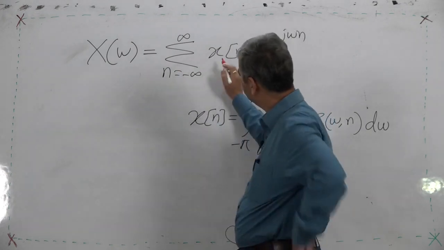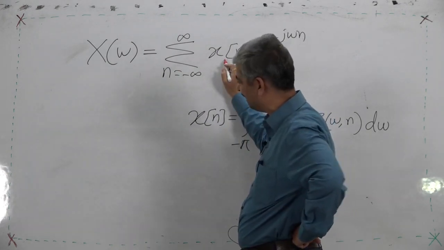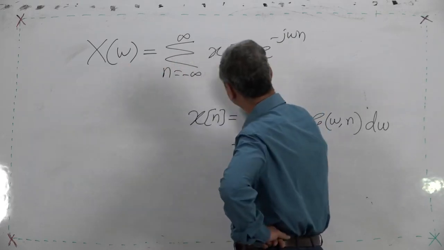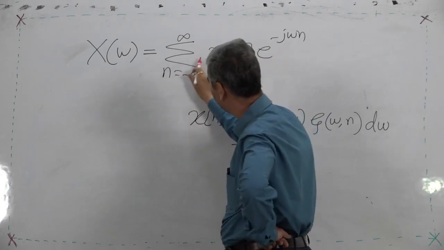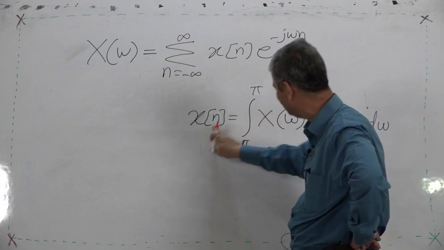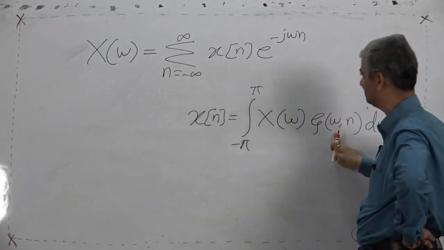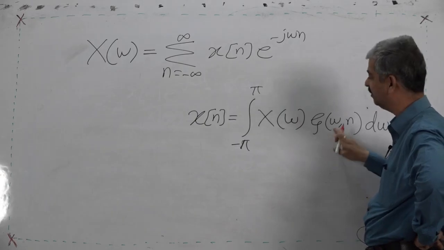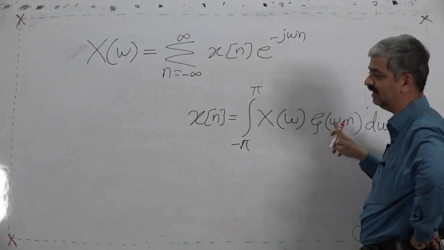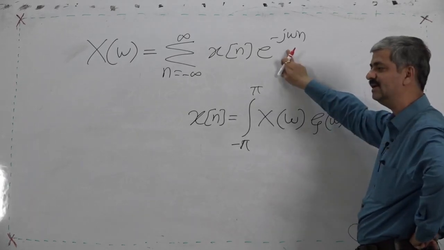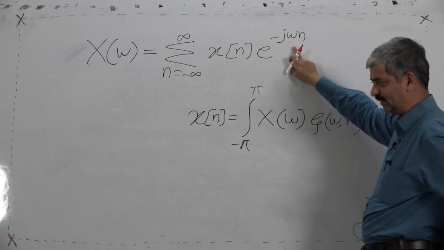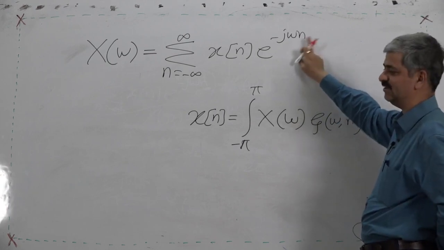So a discrete sequence is transformed into a continuous function by weighted sum, whereas a continuous function is transformed into a discrete sequence by scaled integration. Why am I using the word scaled? Because it is continuous, whereas the other is discrete. These are discrete weights, defined only for integer n; for non-integer n the weights are not defined.